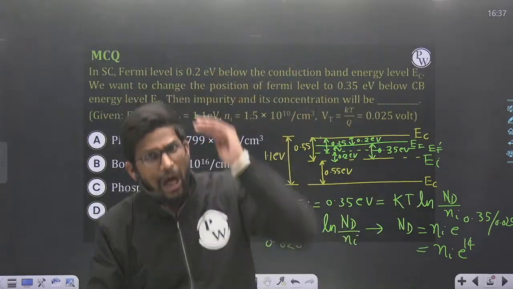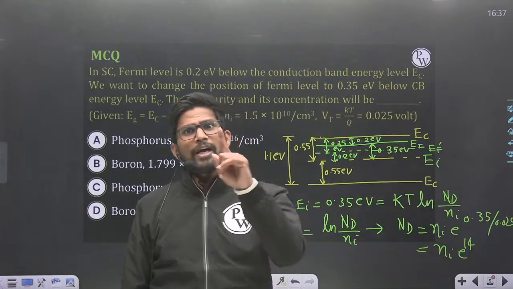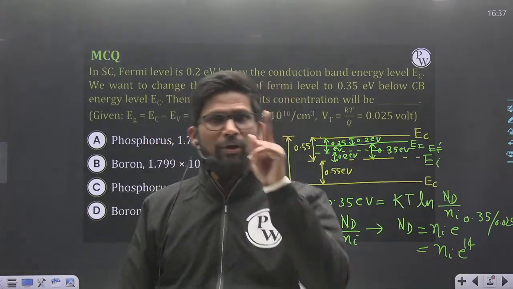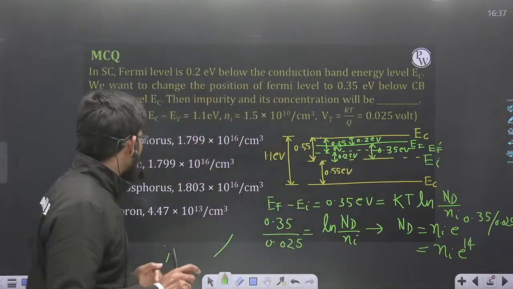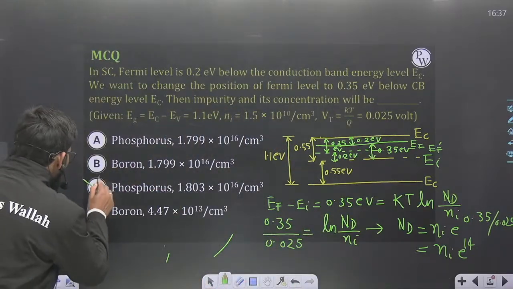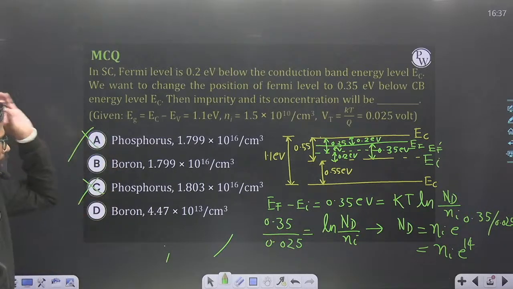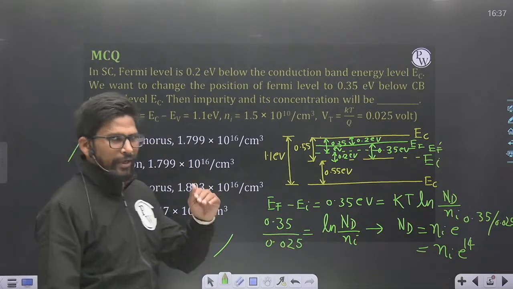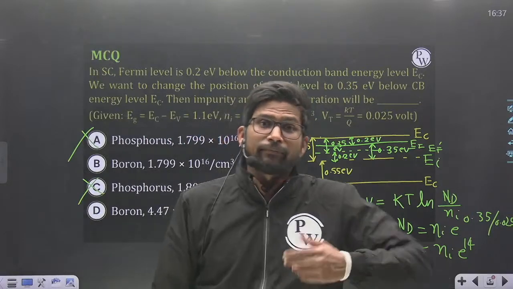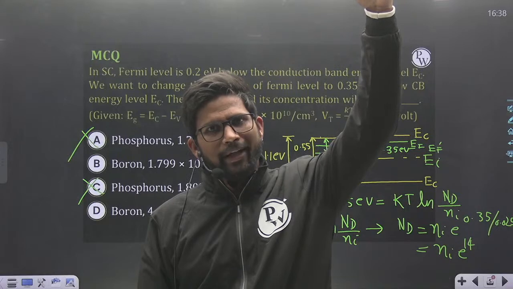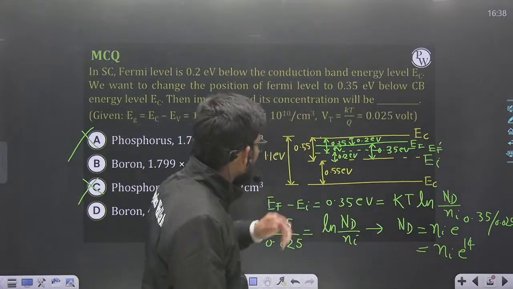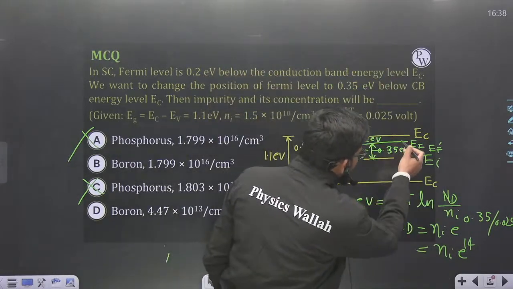So whenever downward shift is required, you always add trivalent impurity, and whenever upward shift is required, you always add pentavalent. So phosphorus will not be added. These two options are totally wrong, because whenever you add phosphorus, that is pentavalent impurity, Fermi level will shift in upward direction, not downward. Here Fermi level is downward shifted from EF to EF dash.